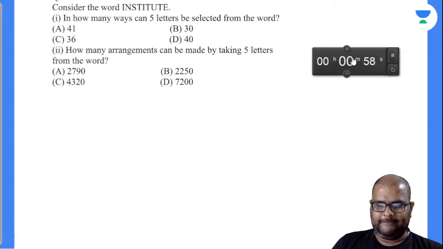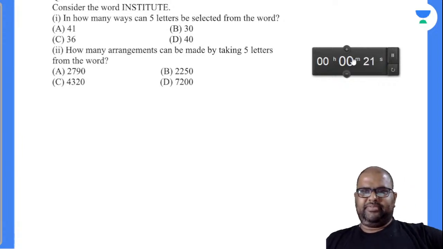One minute more. 20 seconds more. Ayush, any answer for this?